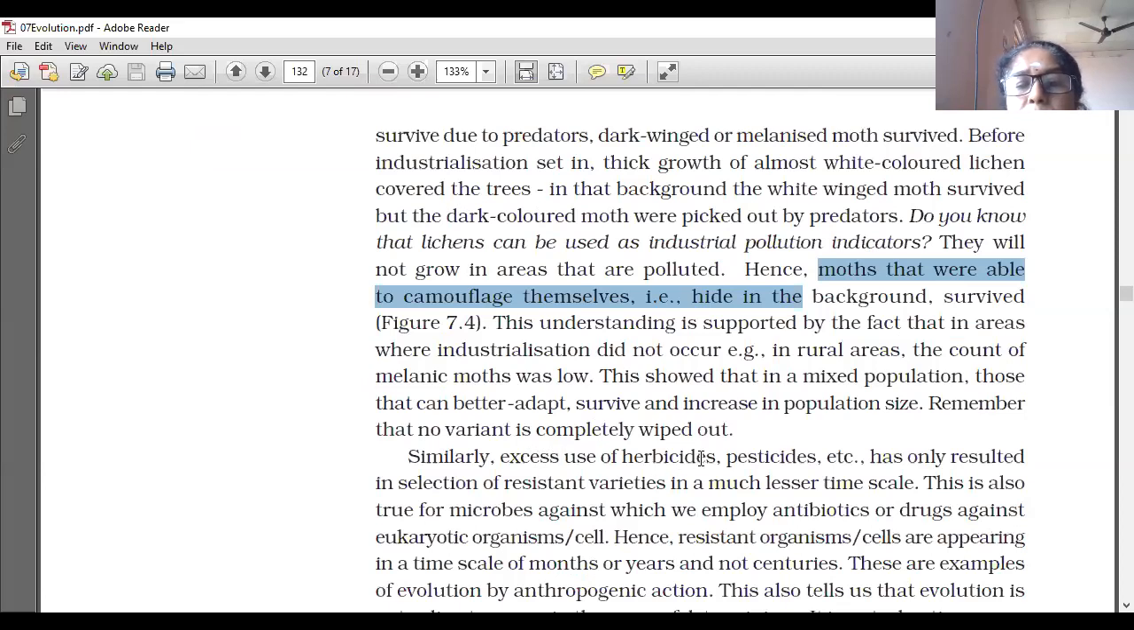Similarly, excess use of herbicides, pesticides, etc. has resulted in selection of resistant varieties in a much shorter time scale.